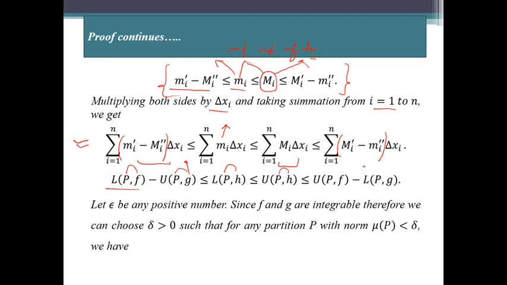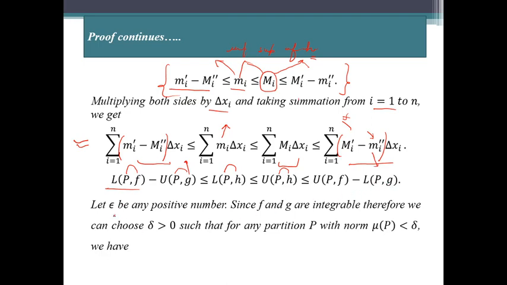From this term, M_i' is the upper bound of the function f, so we get U(P, f), and m_i'' is the lower bound of function g. So from here we get this is equal to L(P, g).